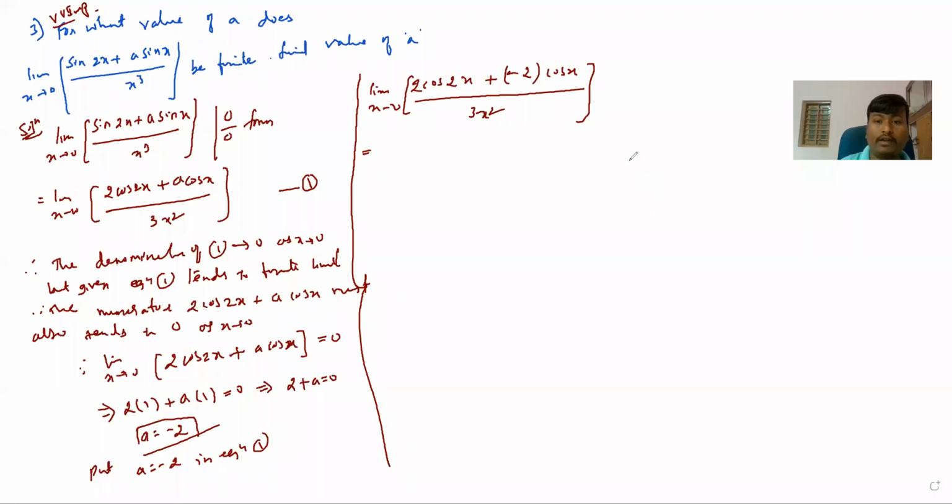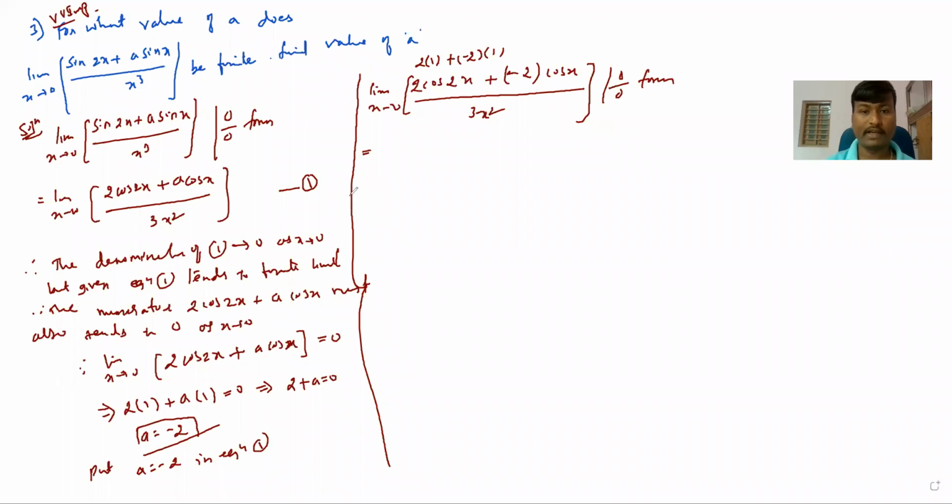So what is it here? Substitute at 0. What will you get here? X is equal to 0 means cos x is 1. So 2 into cos x is 1, plus -2 into cos x is 1, divided by 3x square. 2 minus 2 is 0. Again its value goes to 0, numerator and denominator are also 0 as x tends to 0. So therefore it is 0 by 0 form.